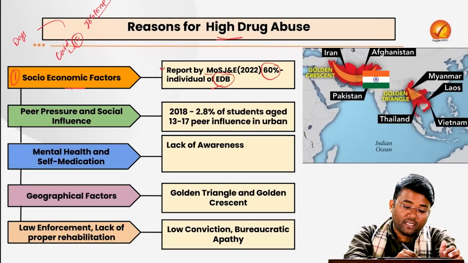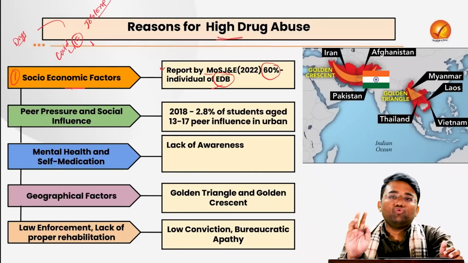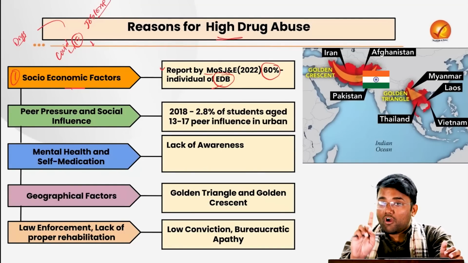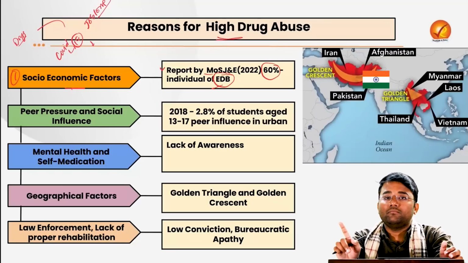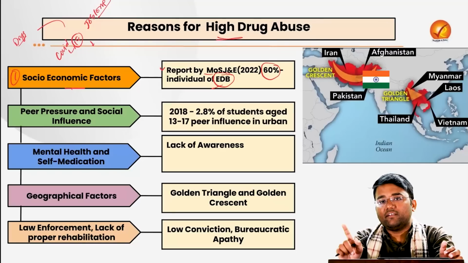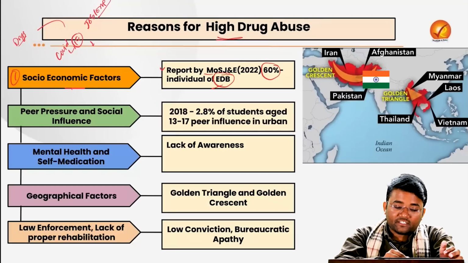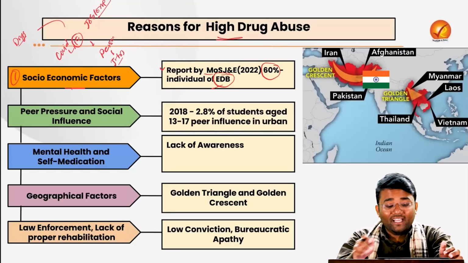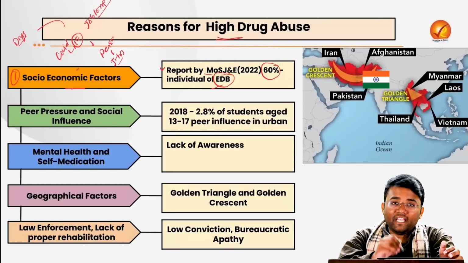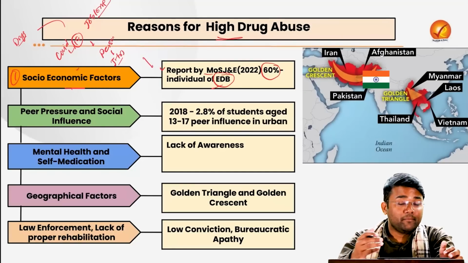Apart from that, let's suppose data from the Economic Survey says that out of 2 persons who are graduating, 1 person is not getting a proper job because of the lack of skills being provided in the graduation courses, because of the lack of proper updating in the curriculum, because of the mismatch between the demand of the industry and what our graduates have. So in that case, when these persons do not have jobs, there is economic uncertainty. These kinds of socio-economic factors might lead to people going towards drug abuse, or they may be attracted towards the drug.